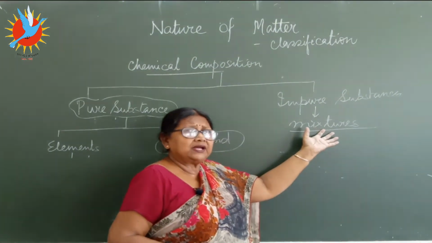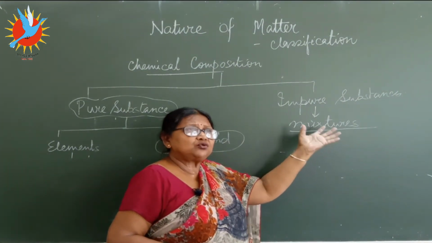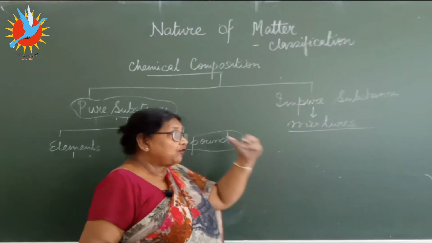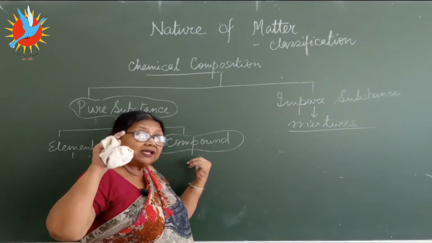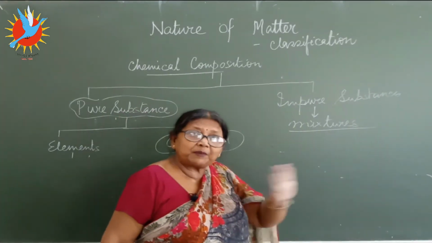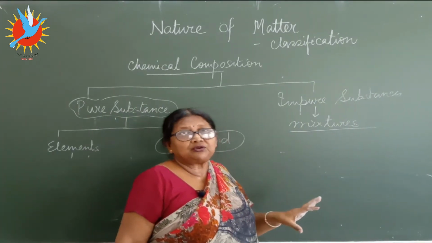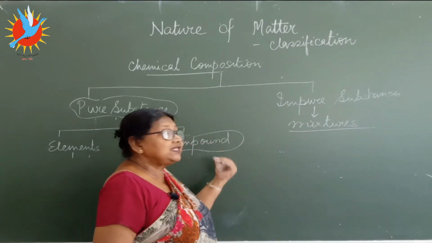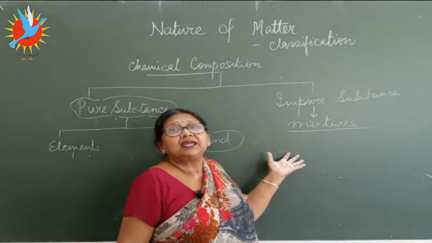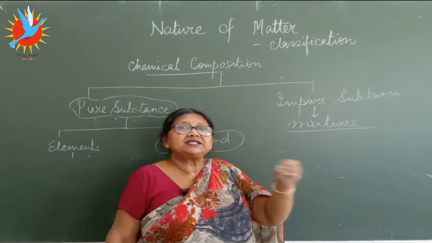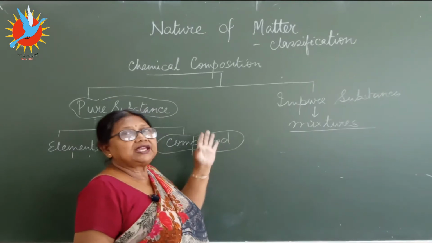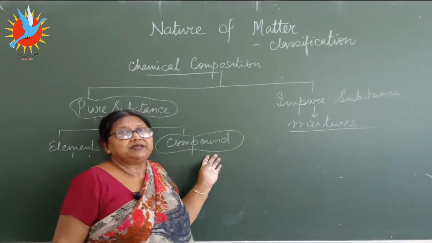Any number of substances, 2, 3, 4, 5, whatever number you want, you mix them. For compound we use the term definite proportion of weight. Here we say no proportion of weight. By any amount you can mix them together. Here we said react chemically. Here we say no chemical reaction, physically, just so that they can be separated by physical means.